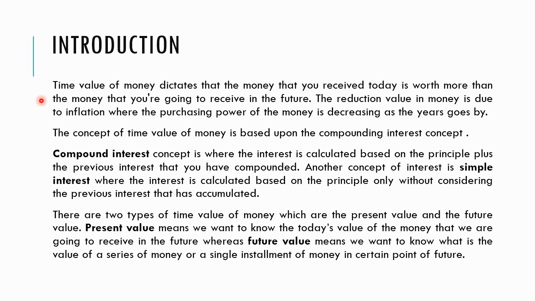Meaning that the purchasing power of your money is decreasing over the years. So why does it happen? Because the reduction in the value of money is due to inflation, where the purchasing power of money is decreasing as years go by.